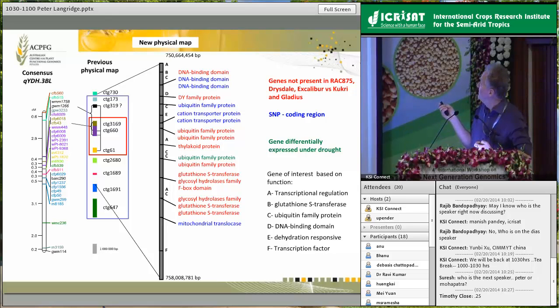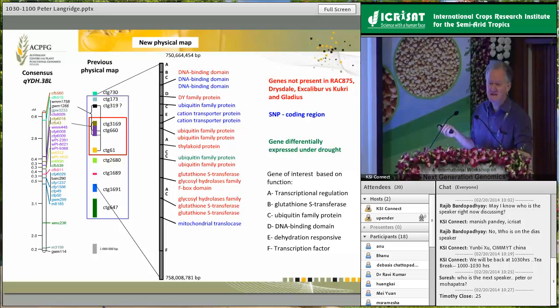And I should actually say here that RAC875, Drysdale and Excalibur all have the drought plus heat allele. Kukri and Gladius have the drought alone allele, if you remember back from that previous diagram. I hope this is not getting too confusing. You still with me? Yep. Good, because I'm starting to get confused myself.